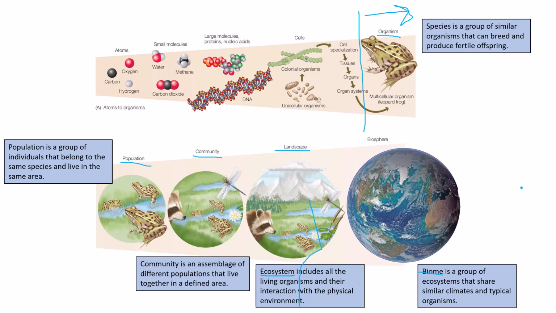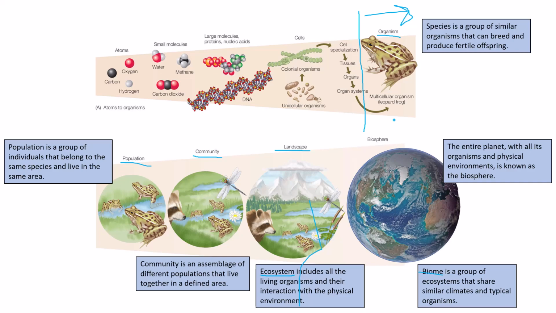I just wanted to start off this year with a discussion of these ecological levels, all the way from organism to biosphere. Biosphere obviously being the entire planet with all the organisms and physical environments. But when we talk about biology, there are a bunch of levels that help make up organisms that we don't want to forget about.